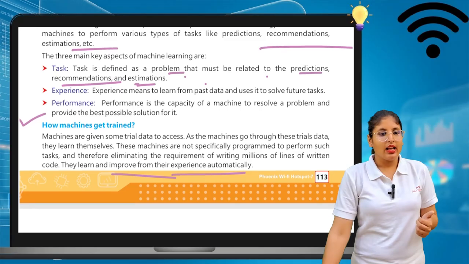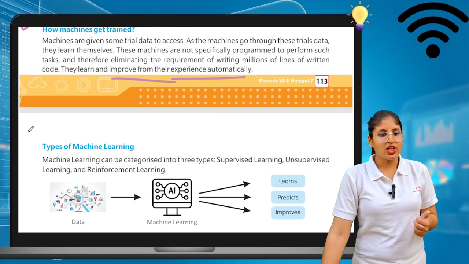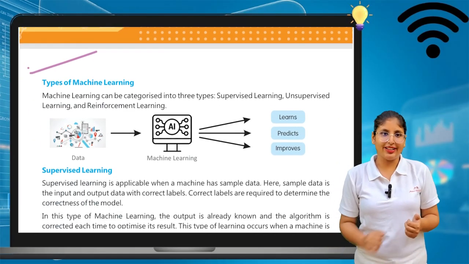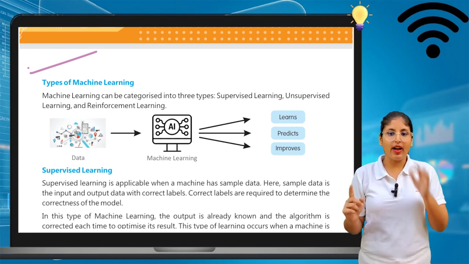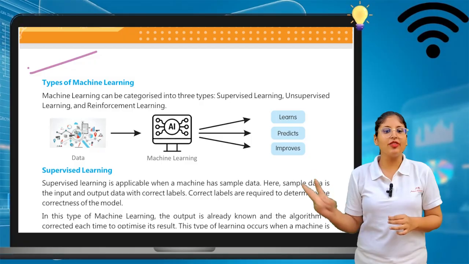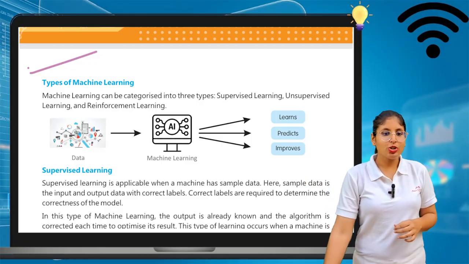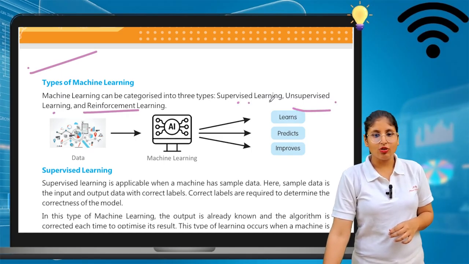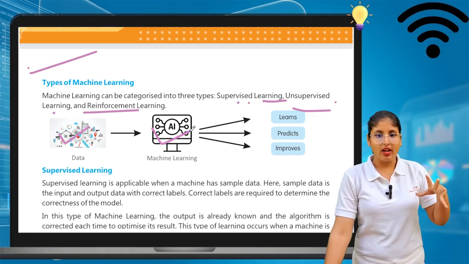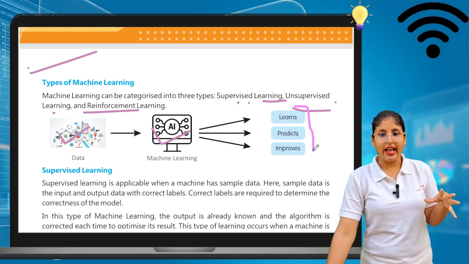Now, types of machine learning. What are the types of machine learning? Machine learning can be categorized into three types: supervised learning, unsupervised learning, and reinforcement learning. So these are the three types of learning. See, this is the data and this is the machine, and they can code it and learn, predict, and improve.